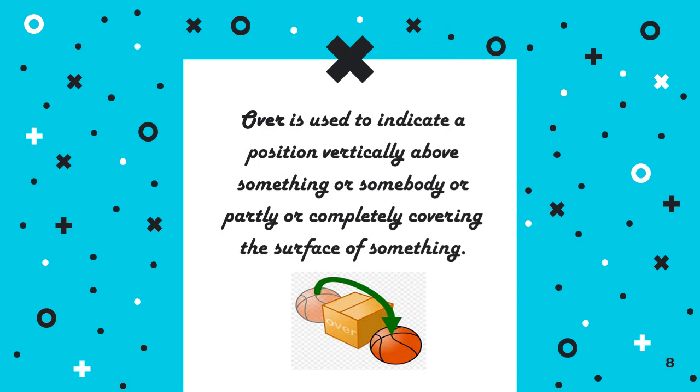Over is used to indicate a position vertically above something or somebody, or partly or completely covering the surface of something. Remember these words: it must cover the surface of something. In that case, we use over. It must cover either partly or completely, but it must cover the surface of something. Then only we can use over.